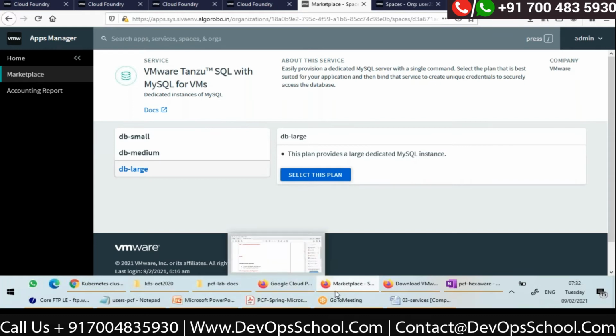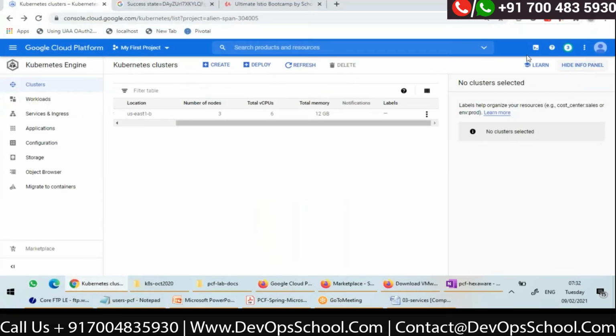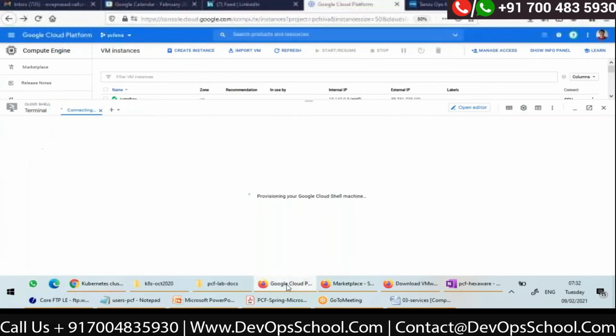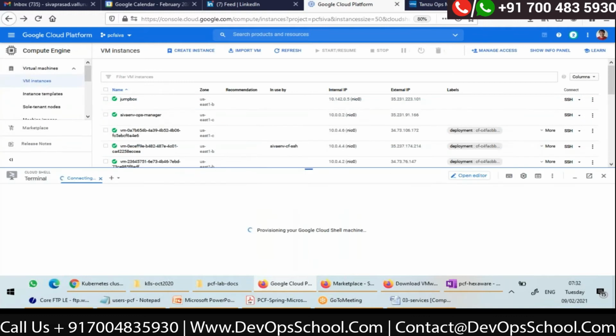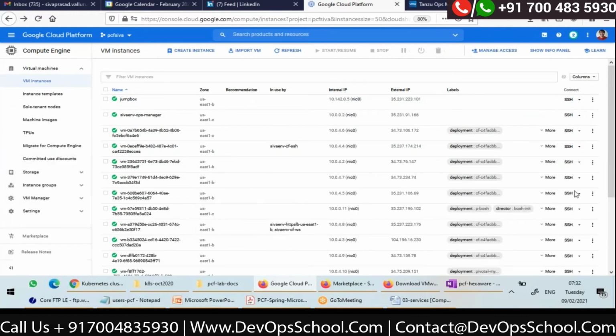How? Let me show you through the command line first. Sometimes these browsers are a problem. So let me go to another browser which I have. I want the CLI right now, so let me close this. I want to connect to this jump box.